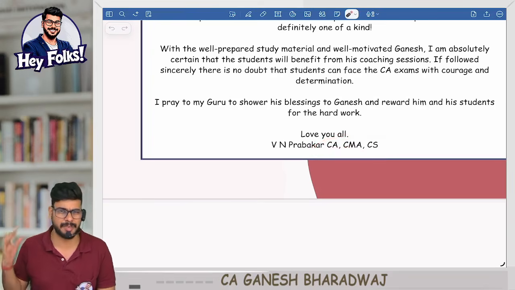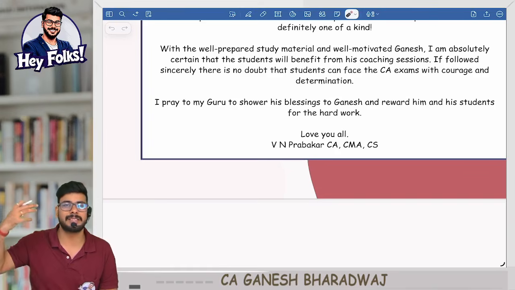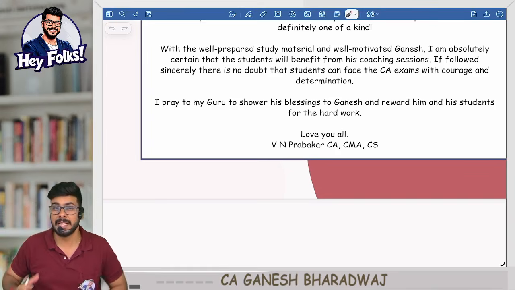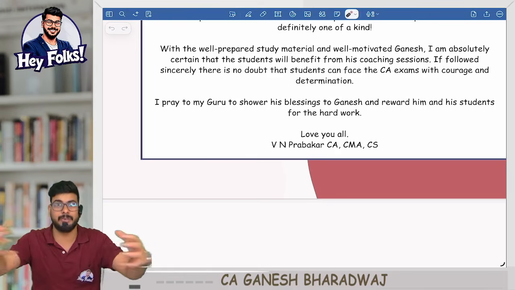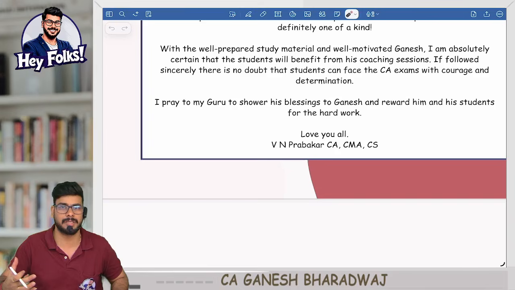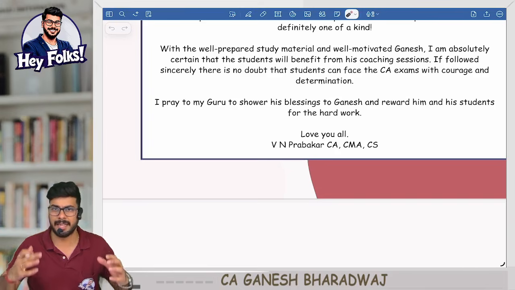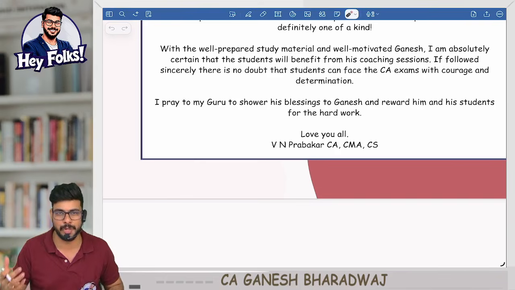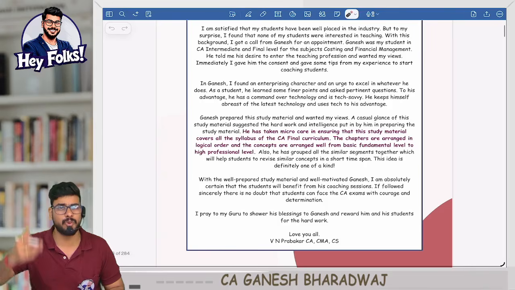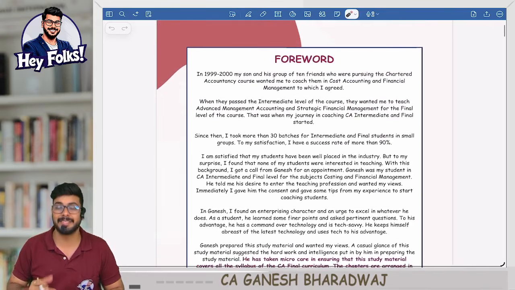He's about 65-70 years old, and I learned the subject financial management from him. He was actually a practicing stockbroker. He had a stockbroking license, and he used to have trading terminals, and he used to show us. We used to go to his house and learn, and that's how I learned the subject. So I owe it to him, and he was kind enough to go through this entire book and write his comments on that.